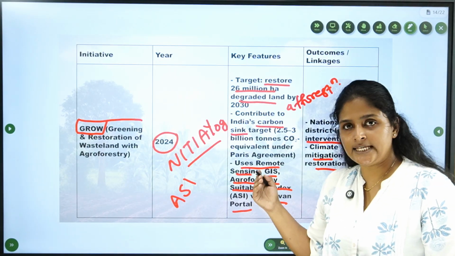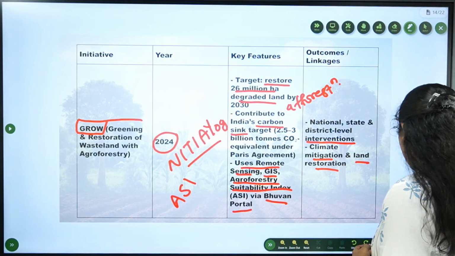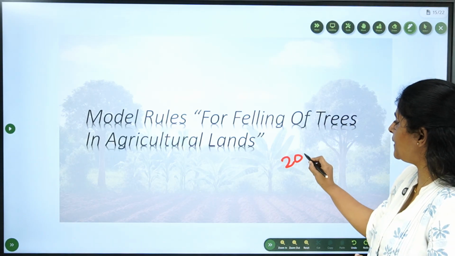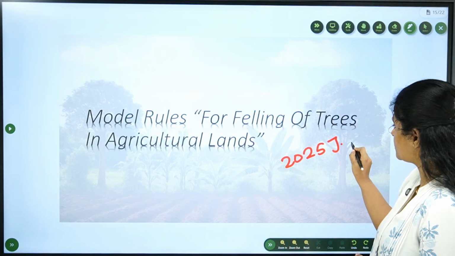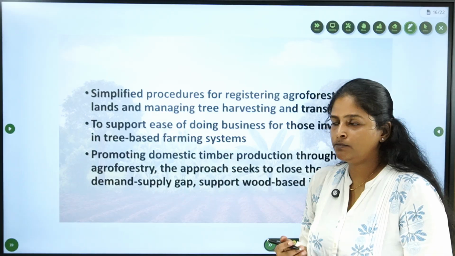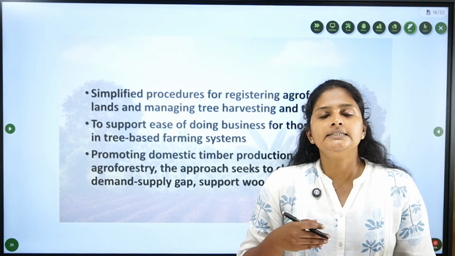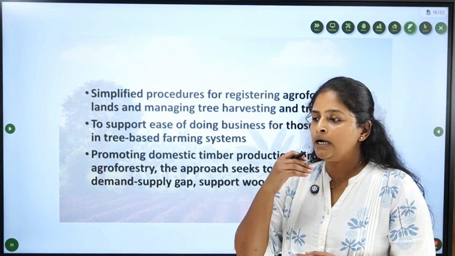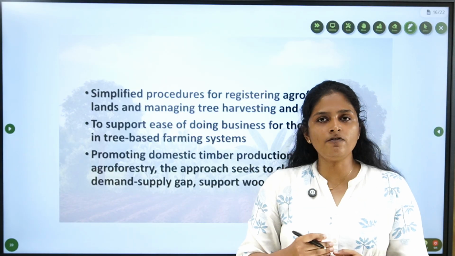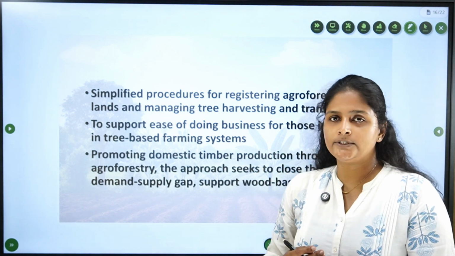This is all about the schemes prior to our model rule. Now moving on to the model rule. This model rule was proposed in June 2025. This model rule simplified the process or procedure for harvesting the benefits of the trees we planted along with the agriculture crops.